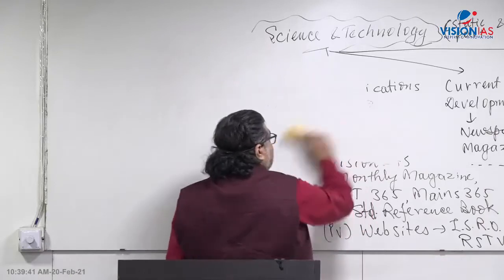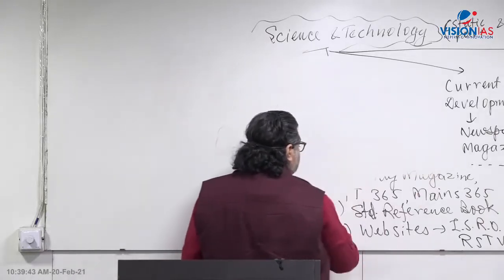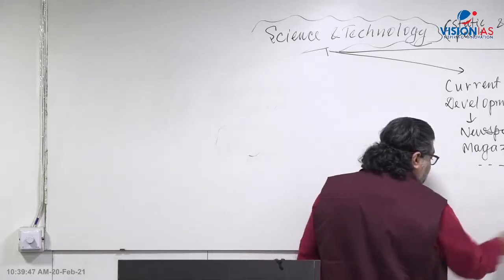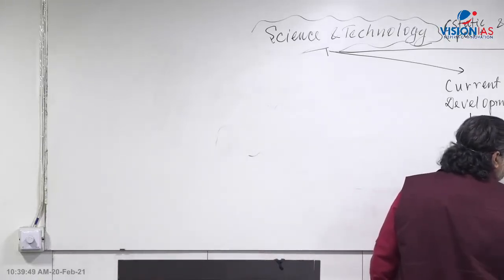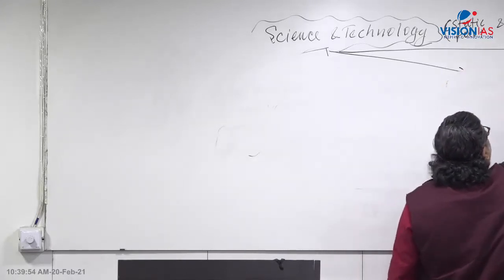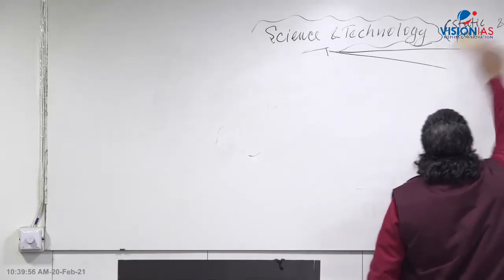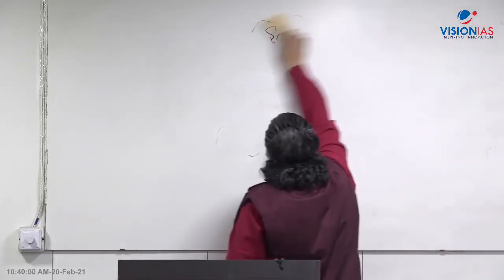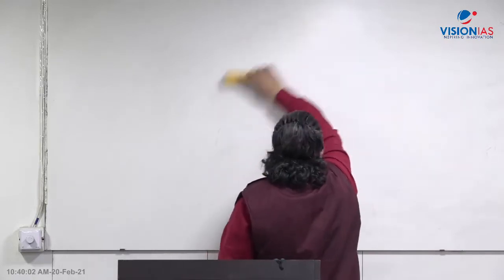We will start the topic in today's class because we have to go through the syllabus, and there are a lot of things to be covered. Our first half of the discussion will be from the mains exam perspective, that is through the science and technology development in India.